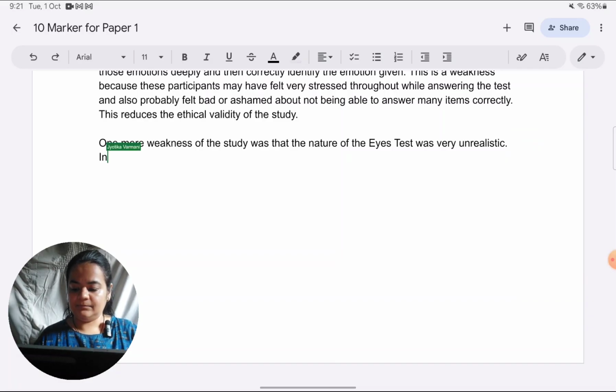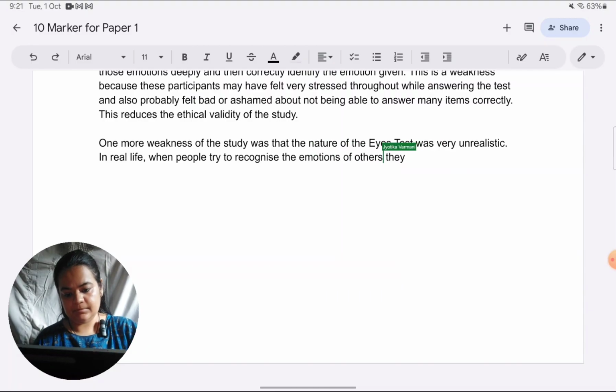In real life, when people try to recognize the emotions of others, they do not observe only their eyes.